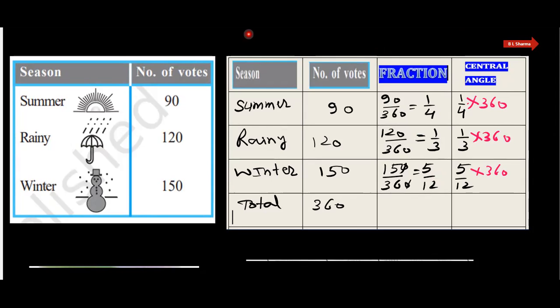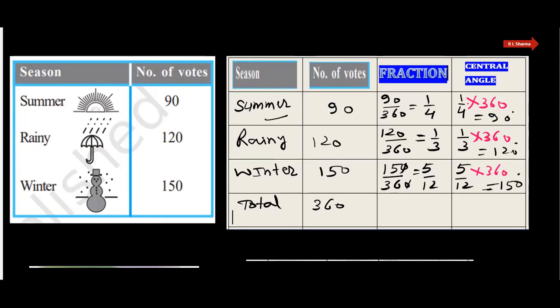And on calculation, you will find that it is 90 degree, 120 degree, and 150 degree. That is for the summer 90 degree, for rainy season 120 degree, and for winter 150 degree.